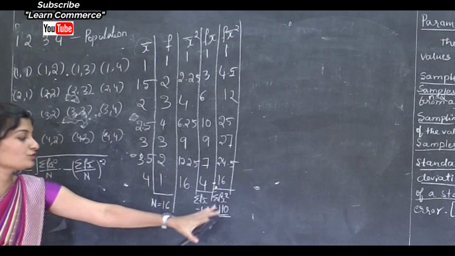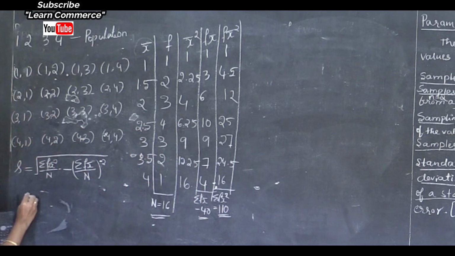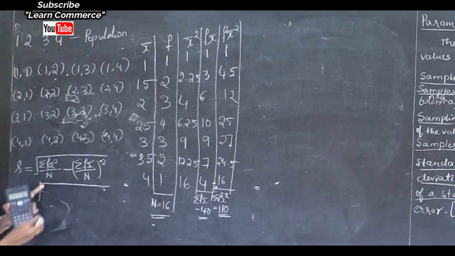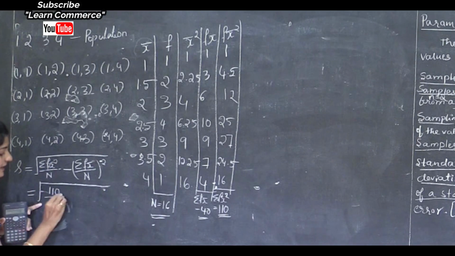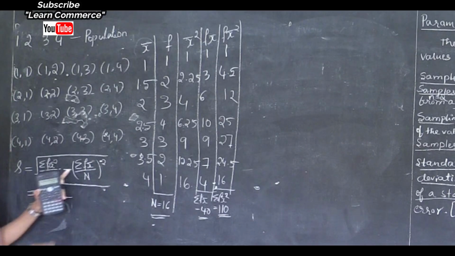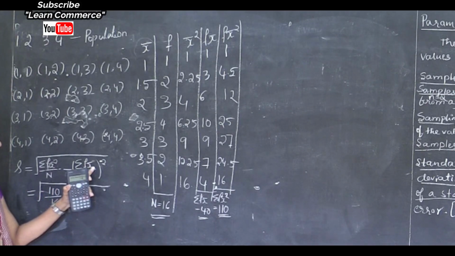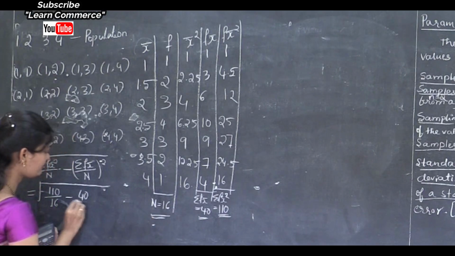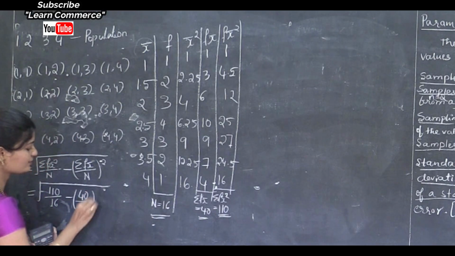Now I will substitute these values in the formula. This is equal to the square root of the sum of f x bar square, that is 110 divided by 16, minus the sum of f x bar, that is 40 divided by 16, whole square.